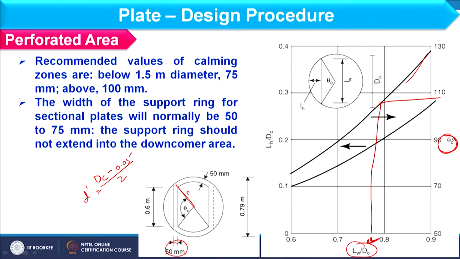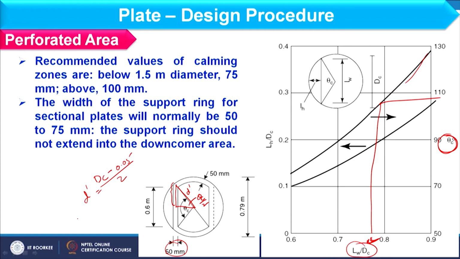If you see here I am having this d dash value, and to find out this length, I can consider this as theta c by 2. So, how can I find this length?